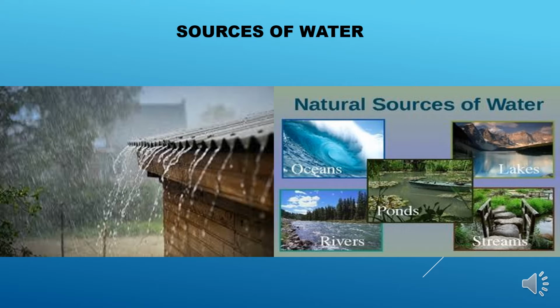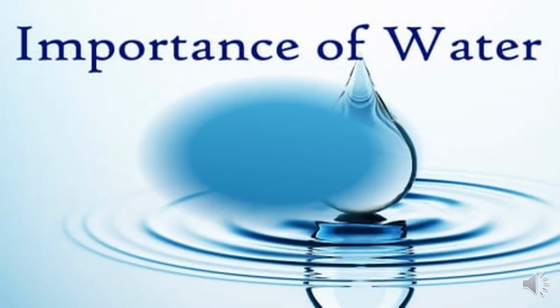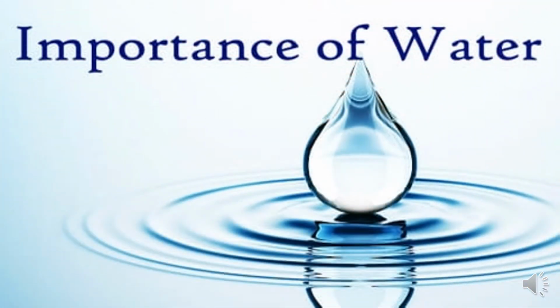You can categorize the oceans as marine water or salt water, and rivers, ponds, lakes and streams come under freshwater sources. Now let us see the importance of water.